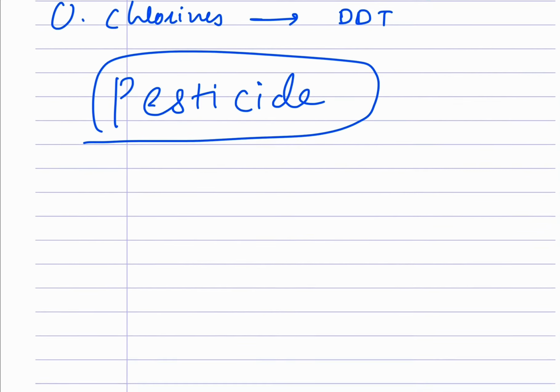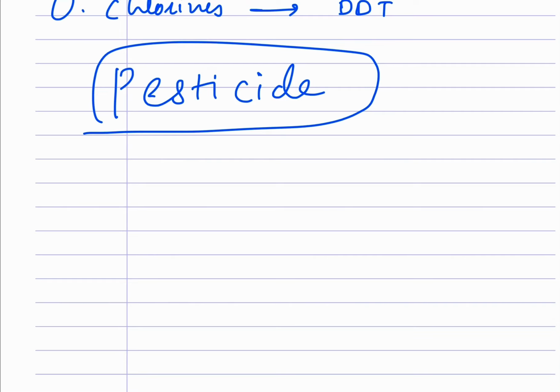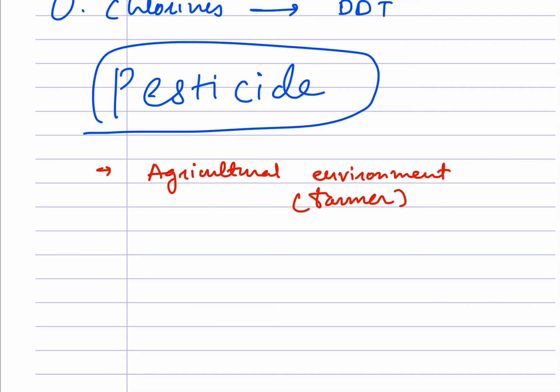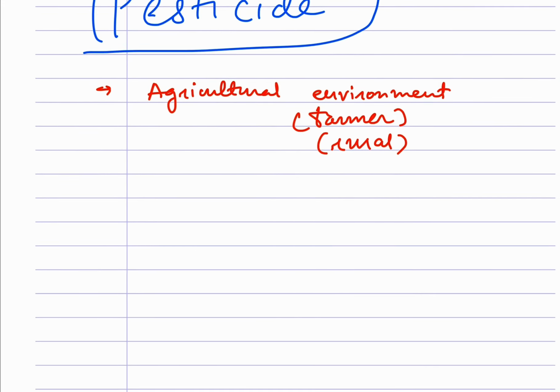So we see this kind of OP poisoning case mostly in the agriculture environment, like farmers. Okay, so we will see this kind of cases in the rural areas. Now the patient will present with which symptoms?